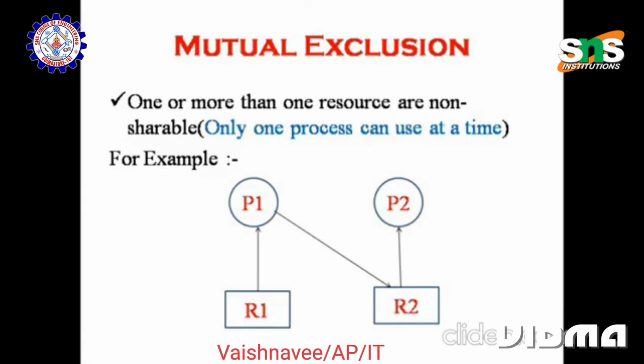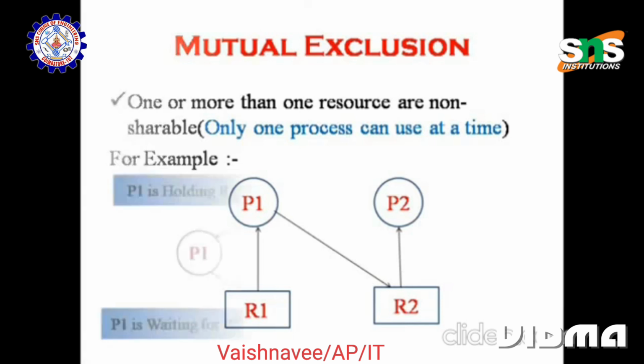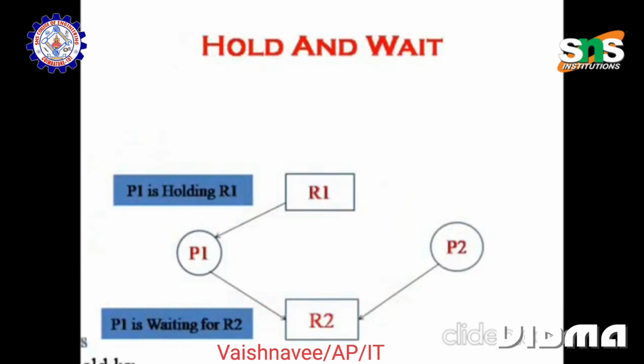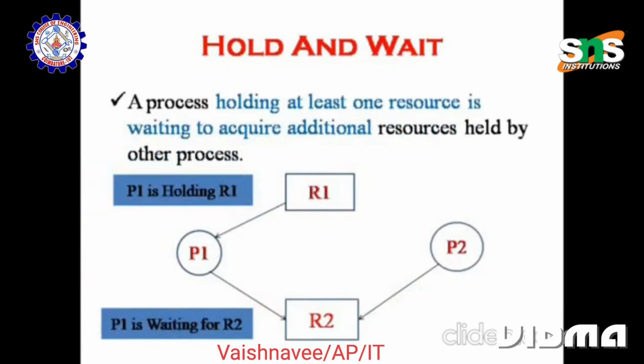This is mutual exclusion. Then hold and wait: a process holding at least one resource is waiting to acquire additional resources held by other processes. For example, consider the process P1 which is holding R1 and also waiting for R2,